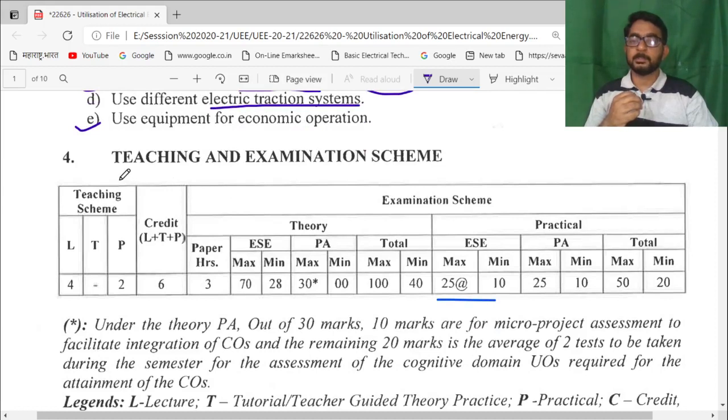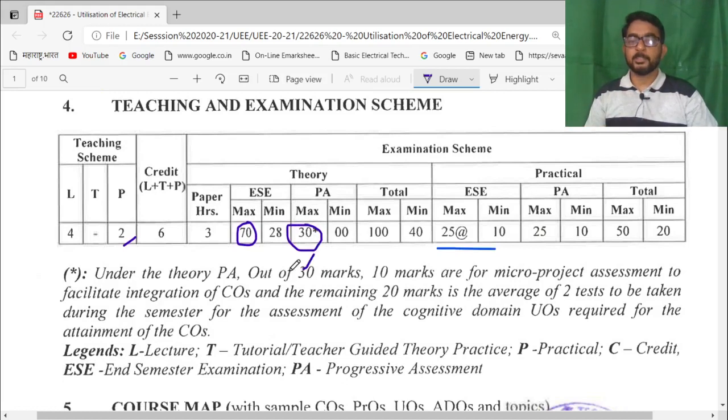The teaching scheme for this course is 4 hours of lecture per week and 2 hours of practical per week for a batch. This is a theory subject, so 70 marks for the end semester exam and 30 marks for progressive assessment. This progressive assessment is classified into 2 parts. One is the test and the other part is the micro project. The test is for 20 marks and the micro project is for 10 marks.